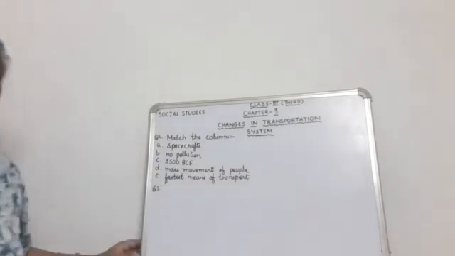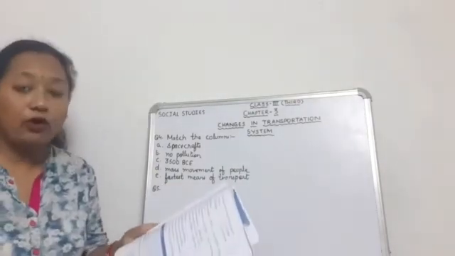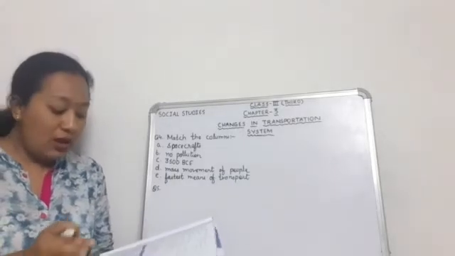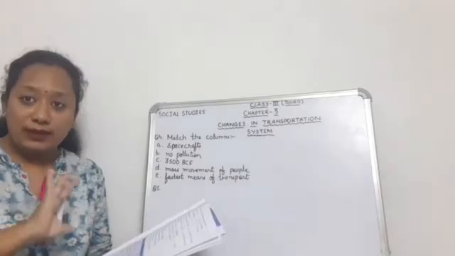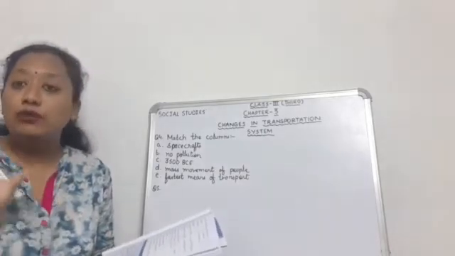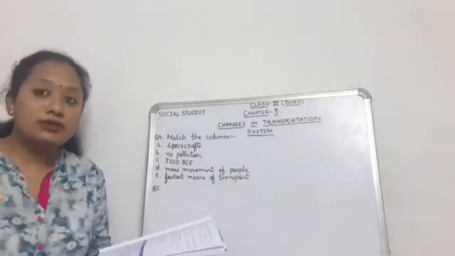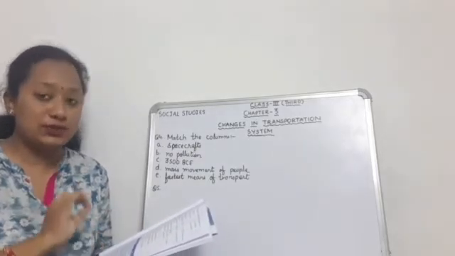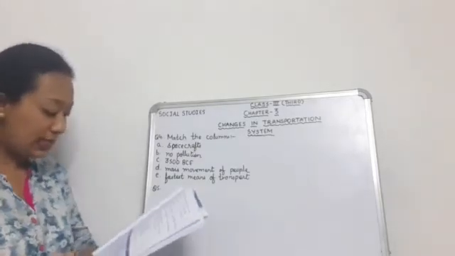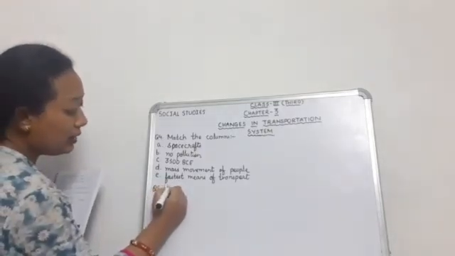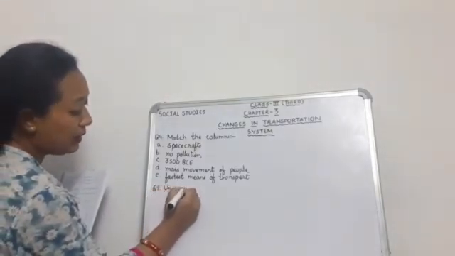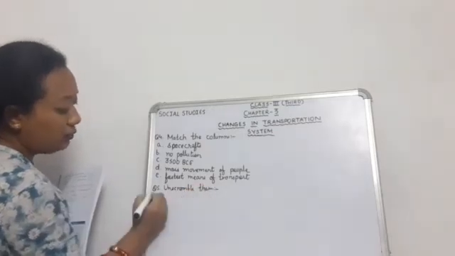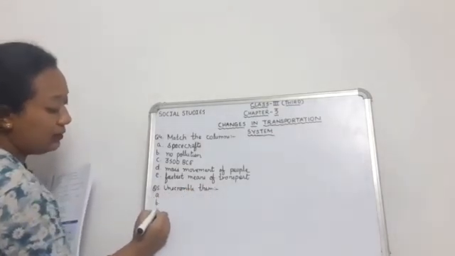Then comes question number 5. This is unscramble the following words to find names of different means of transportation. A few letters are jumbled here and this will make a meaningful word related to a means of transportation. So you have to identify which means of transportation this is. First is A. You don't have to write the whole thing, just unscramble them. It is already written in the book.